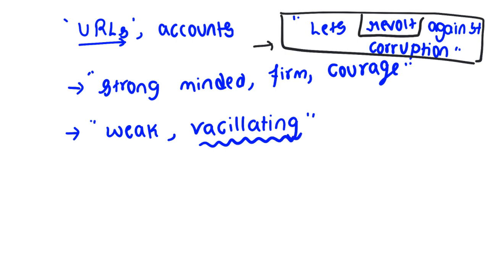Vacillation means tender-minded, a person not having a stable mind. Yes, of course, for a weak and gentle-minded person, revolt means one has to take arms against the government. But for a strong-minded, firm and courageous person, revolt against corruption means one has to fight against corruption. We should not give bribes, and we should not accept bribes in return also.